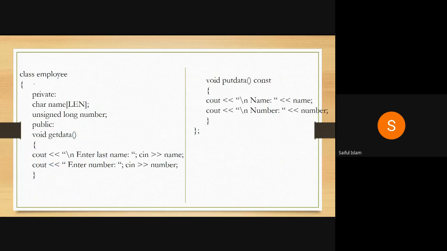Now next you have a class employee. In the case of employee, you have the name of the employee, you have an integer long, that is for the ID of the employee. Then you have get data, getting information from a user. Then you have a put data function, printing the value of an employee to the user. So we have two different public functions, but these functions are not accessible to the object of a manager and scientist.